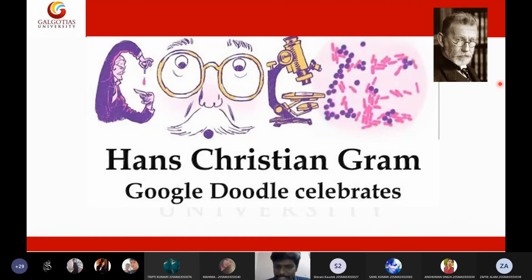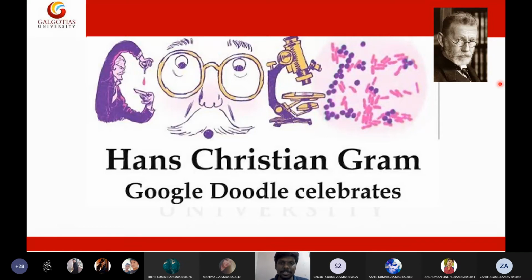What Hans Christian Gram did is he made a dye, a staining substance that can visualize cells under the microscope, and he is the first one who divided cells into two categories. He said that cells can be either gram positive or gram negative. This basic separation of cells into positive or negative has tremendously transformed the way we study cytology.